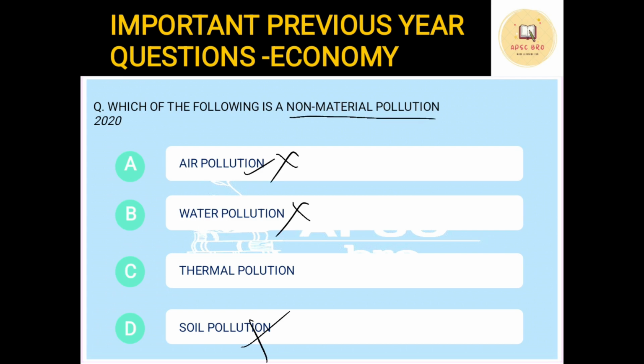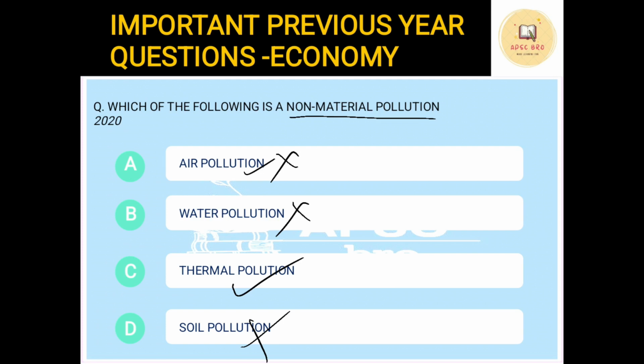However, thermal pollution is caused due to transfer of heat, right? So heat is a form of energy, it is not a material. Now suppose we mix boiled water into a water body. What will happen? The heat from the boiled water will transfer into the water body.